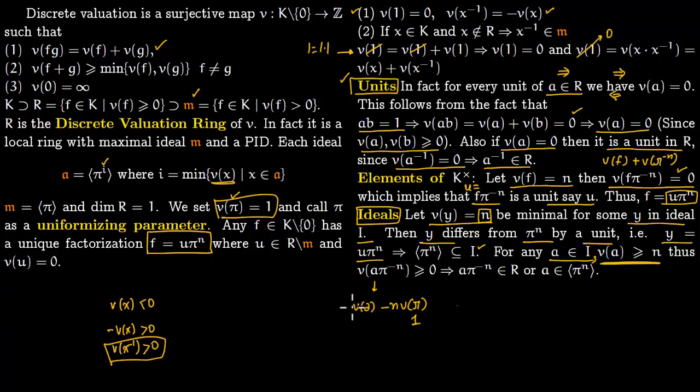This is just 1, but valuation of a is greater or equal to n, so this is greater or equal to 0. So that means this element has to lie in the ring R, because this is the criteria: greater or equal to 0. So this lies in ring R. That means a actually lies within the ideal generated by pi to the n, and this is true for all elements. So therefore there is an equality here.